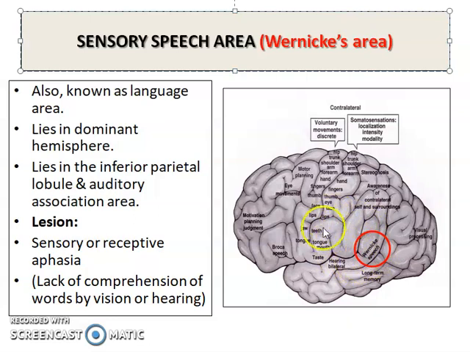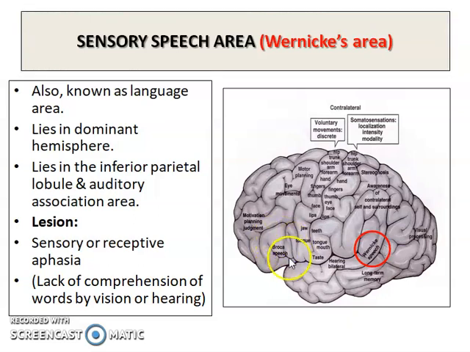It is concerned with interpretation of language through visual and auditory input. That's why a lesion of Wernicke's area leads to sensory or receptive aphasia, that is, loss of ability to understand spoken and written speech. The patient will have fluent speech, but he is not aware of the meaning of the words. He uses incorrect words or non-existent words, which is called neologism.